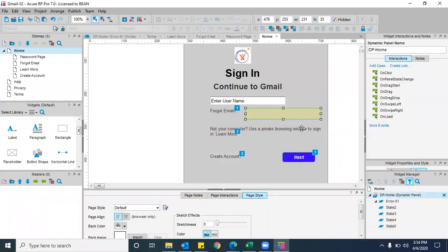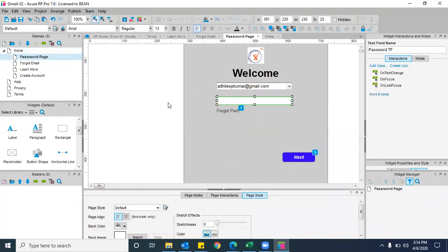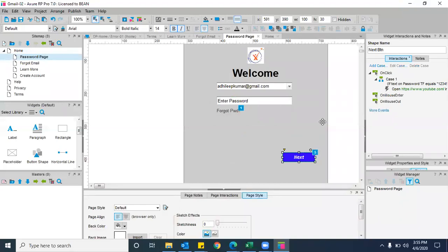Now you guys should guide me for the forgot password, sorry, password page. Set text field name or click on next. On click, initially we need to create a dynamic panel. That you need to tell me, where you need to display that message. Create a dynamic panel. I need to take the dynamic panel.